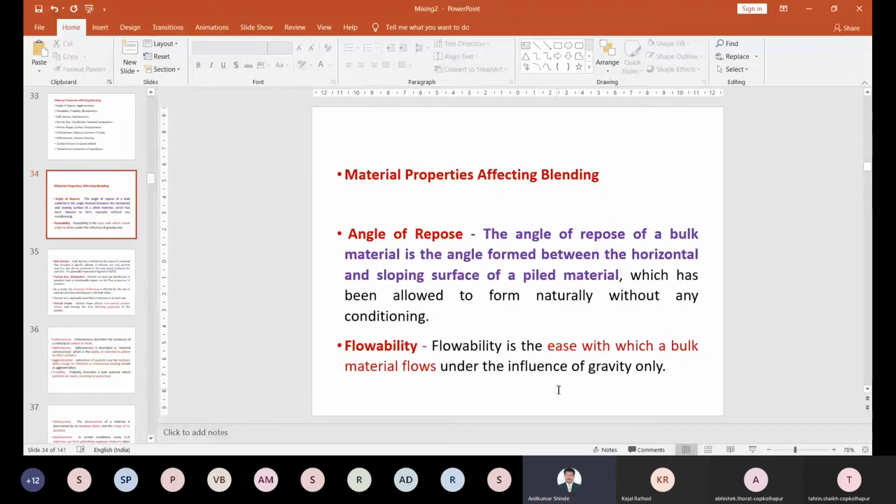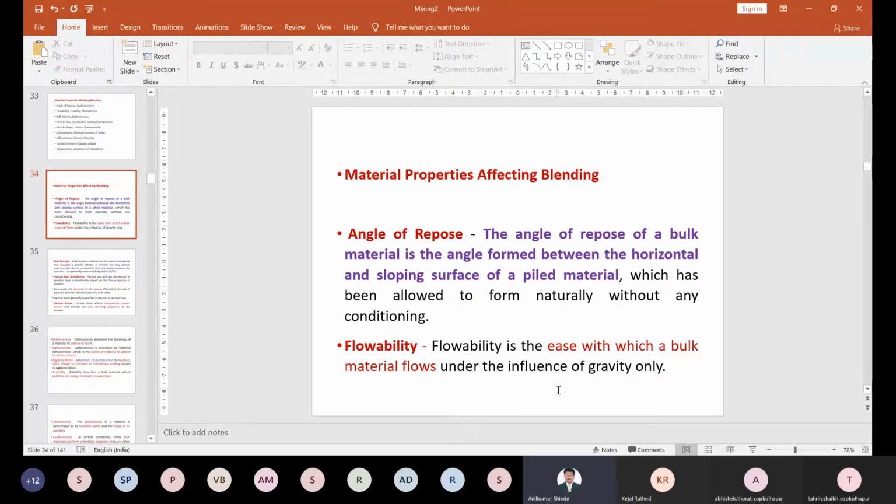A angle of repose of about 30 degrees indicates appropriate or excellent flow of the material. So 30 degrees is required. This angle of repose is related to the flow of the material. If the flow of the material is not appropriate, the mixing is also not appropriate.